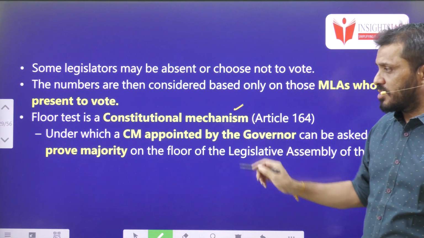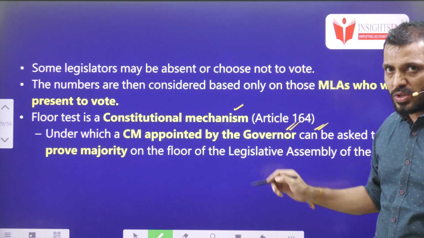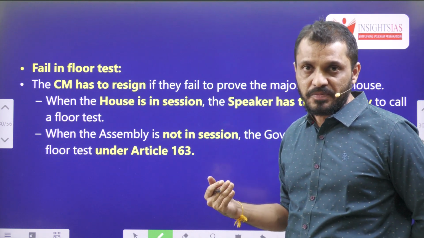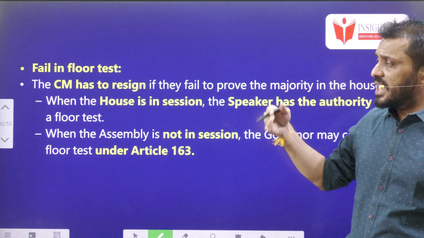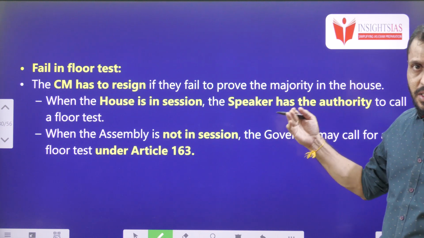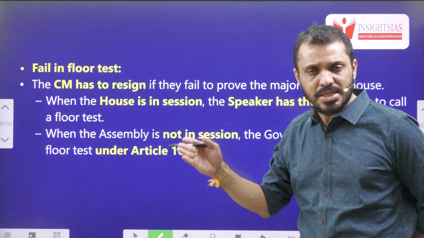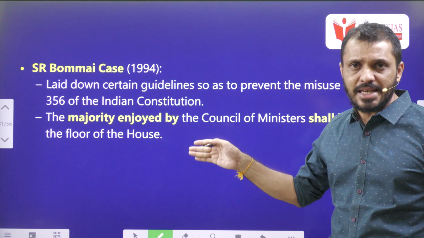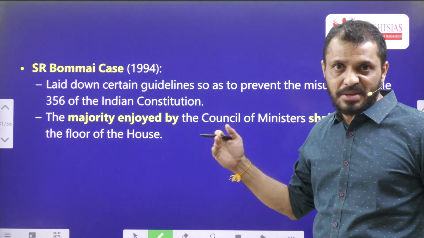Floor test is a constitutional mechanism under which the CM appointed by the governor can be asked to prove their majority, especially when their party or pre-poll alliance did not get a clear mandate in the election. Failing the floor test obviously results in the CM's resignation. When the house is in session, generally the floor test will be called by the presiding officer of the house. Otherwise, it is the president at the central level and the governor at the state level. In the SR Bommai case, the Supreme Court clearly gave guidelines regarding how a floor test can be conducted.